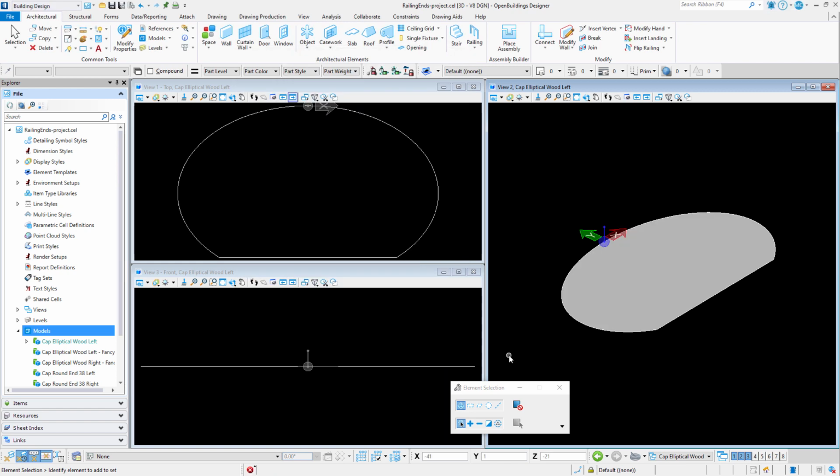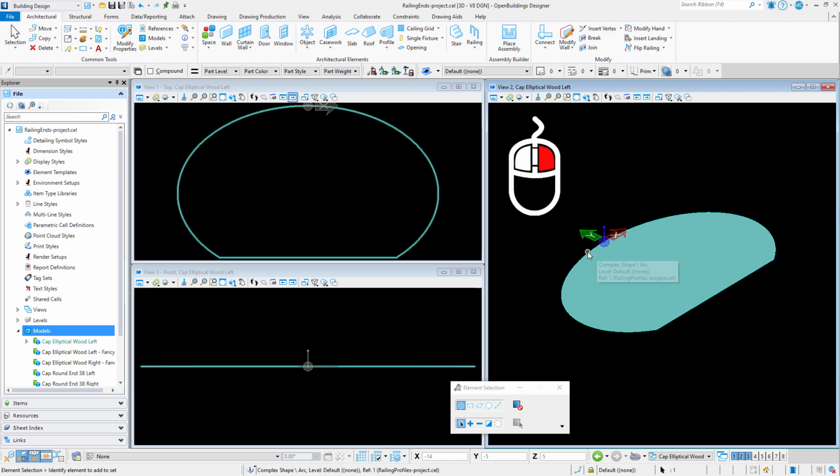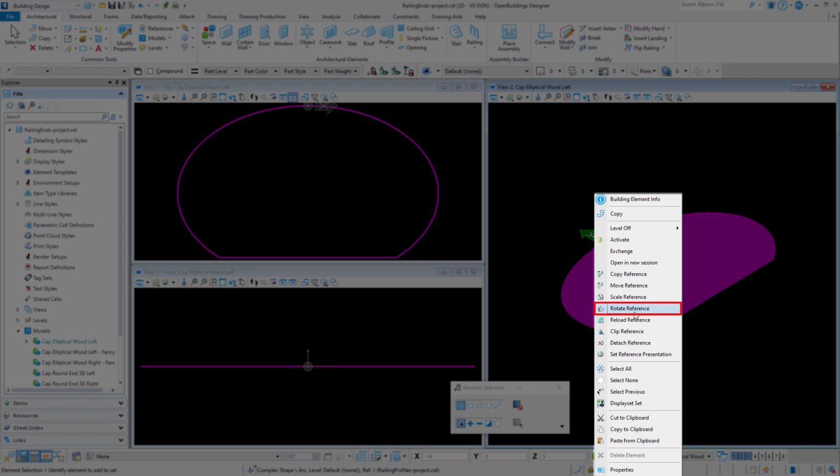Note that the referenced profile is a 2D model and attaches to the XY or the top plane. Now, we will want to maintain the same origin, but we do want to get our profile rotated to the YZ plane before we extrude it. I'll right press and select Rotate Reference.